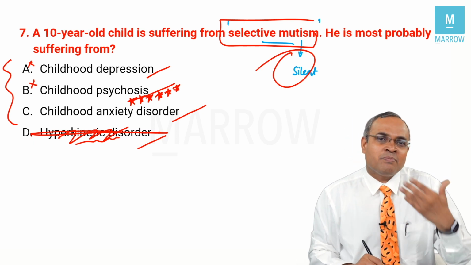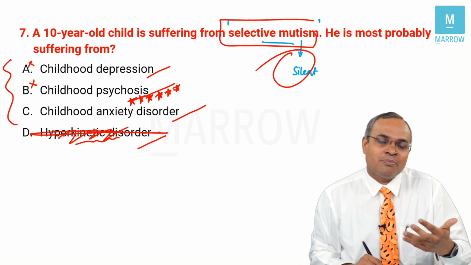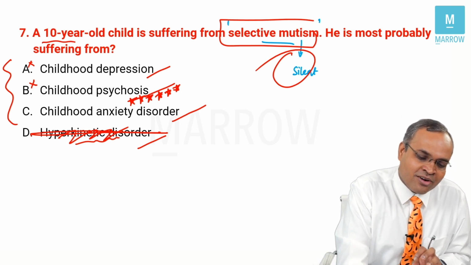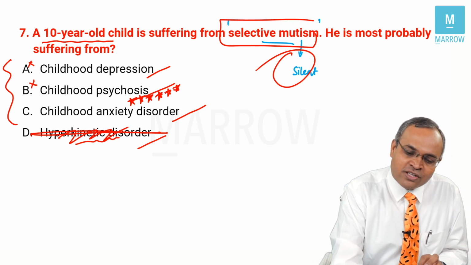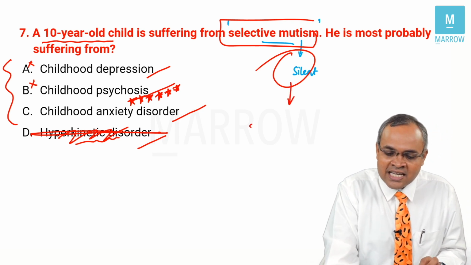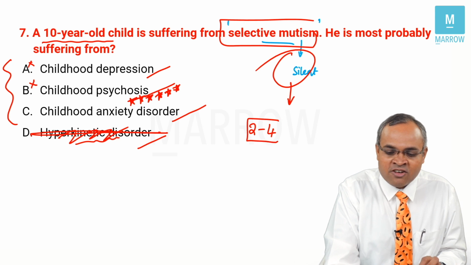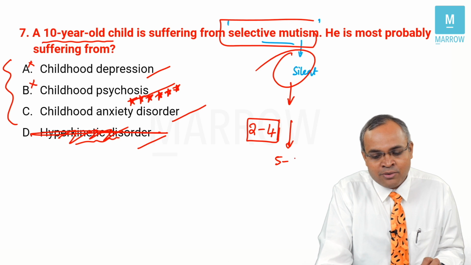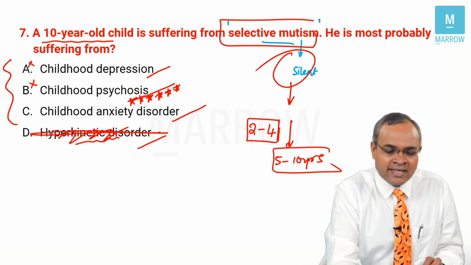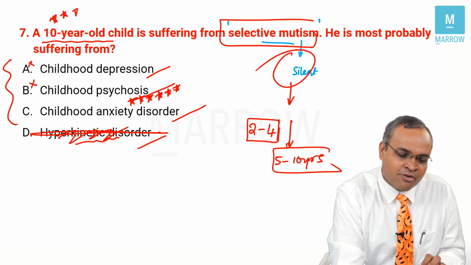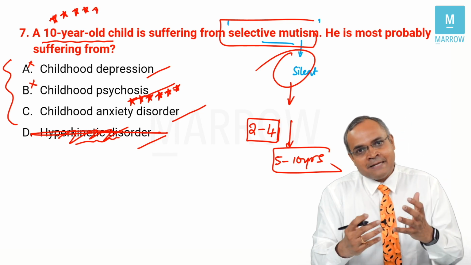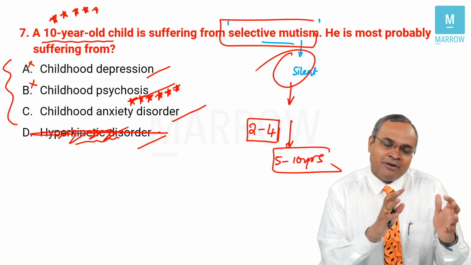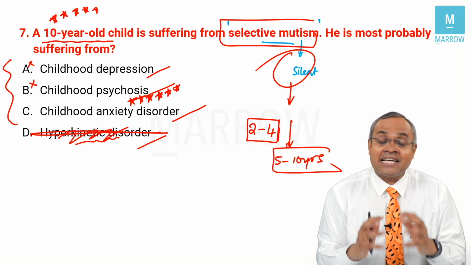And you know, when this persists for a long time, it can cause its own problems. Now, one unusual thing in this question is they've given a 10-year-old, right? But please remember, most of the time we see children with selective mutism anywhere between 2 to 4 years of age. In fact, when they enter school, 5 to 10 years is the time when we see it. So it is a little late age to find out and diagnose selective mutism, but still, you need to understand it's much more common in very young children between 2 to 4 years of age.